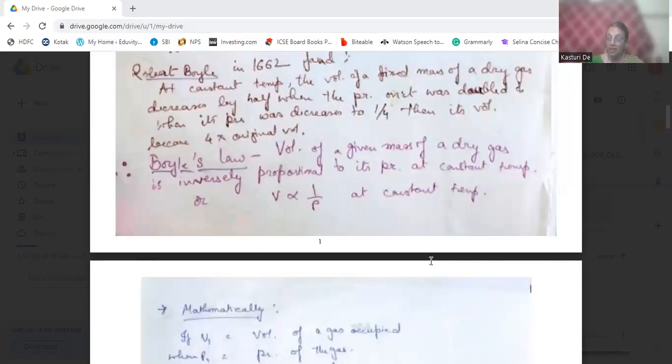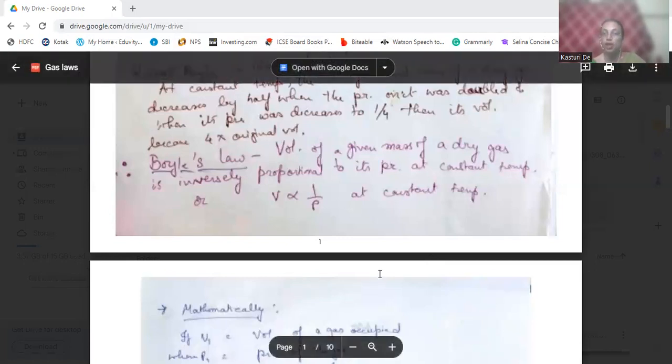The pressure was decreased by 1/4 and the volume increased by 4 times. So this was found by Robert Boyle. Now we find that Robert Boyle deduced a relation between volume and pressure.